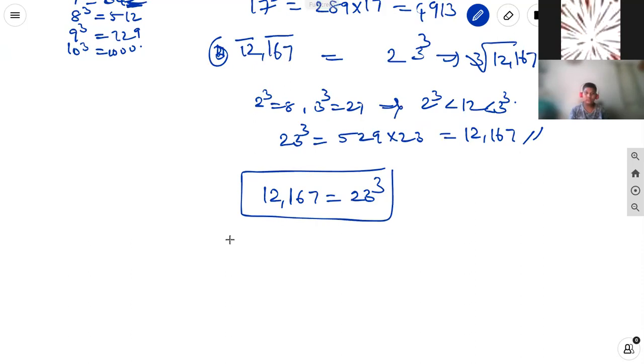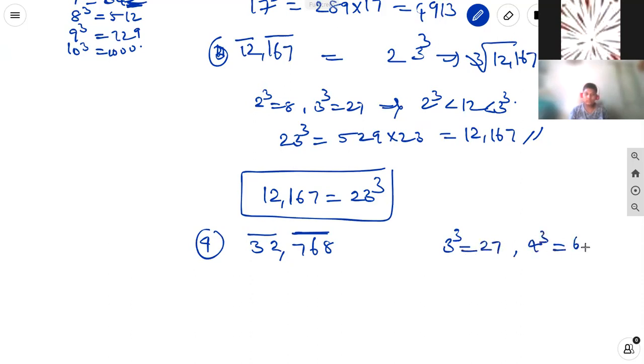Fourth one. 32,768. Again, for 3 digits, we make a single bar, and for the remaining 2 digits, one bar. The nearest cube for 32: we know that 3 cube is equal to 27 and 4 cube is equal to 64.